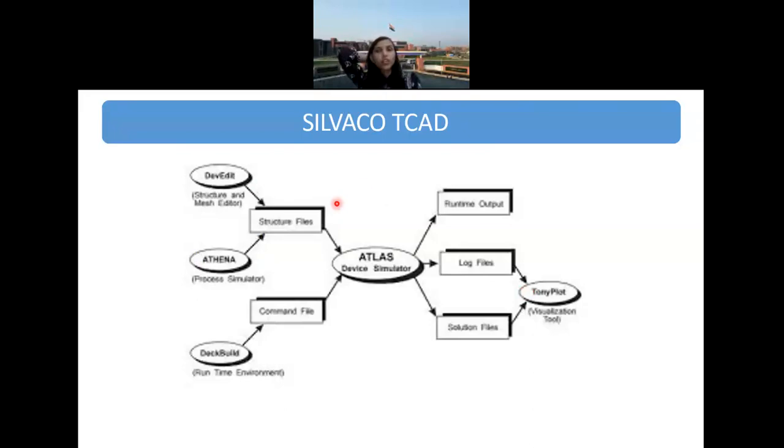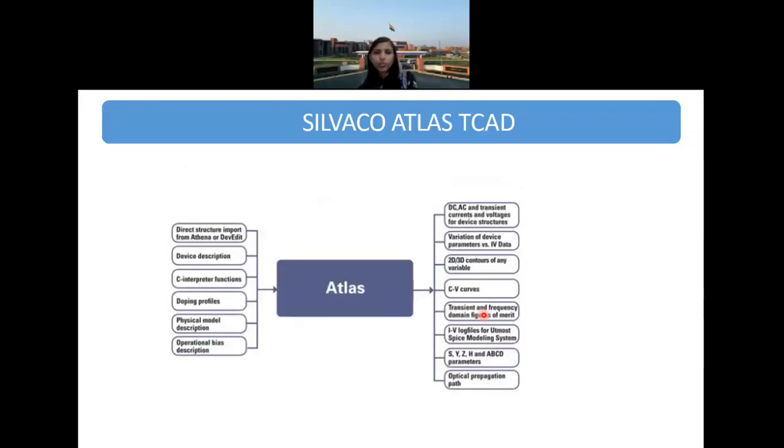For device simulation, you need to invoke Atlas, and you will write the program in DECbuild. You save it as a .in file and give it to Atlas. Atlas will run it and give the log files. The log files will be plotted in TonyPlot, and finally you will try to analyze your results, right? So shall I do it for you? Okay, first I'll go for Atlas, then I'll show you how Atlas works. Then I'll go to Athena and show you how Athena works.